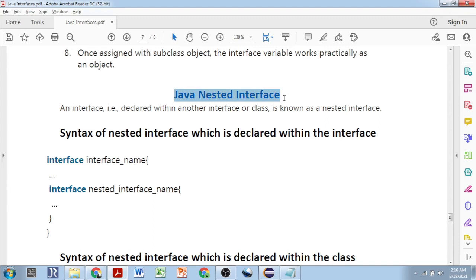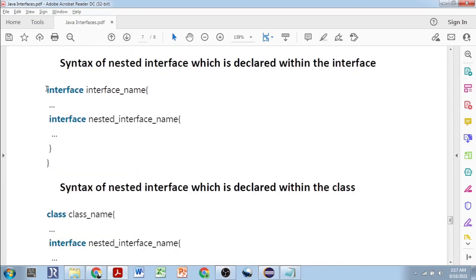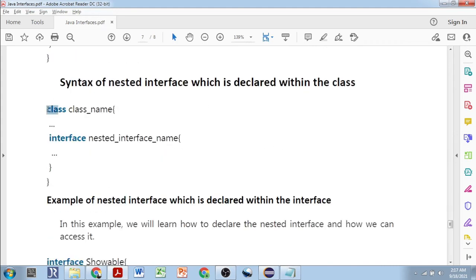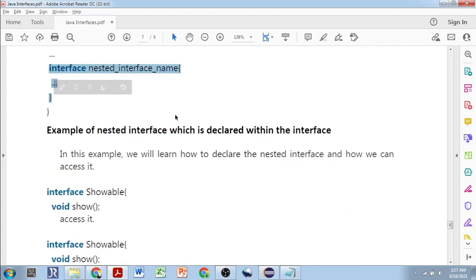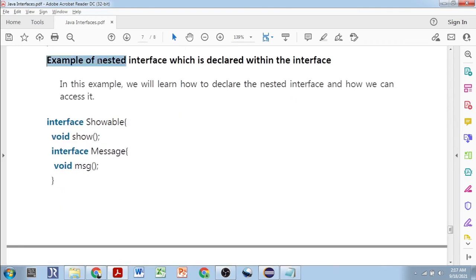What is the syntax of a nested interface which is declared within an interface? It is very simple. Just write down an interface, and inside it there is another interface. That's it, it becomes a nested interface. Similarly, a class is there, and inside the class you have declared another interface. That becomes a nested interface. Example of a nested interface which is declared within an interface.